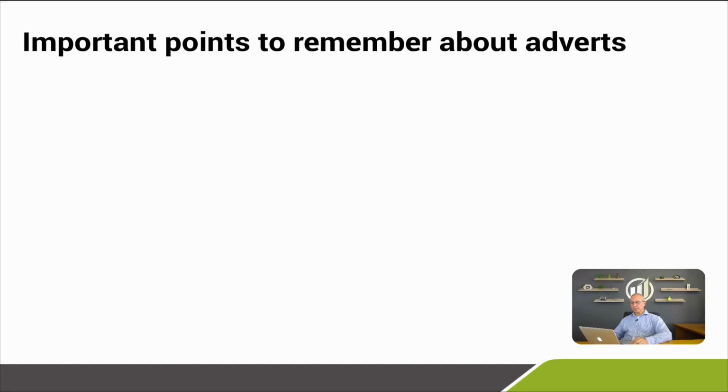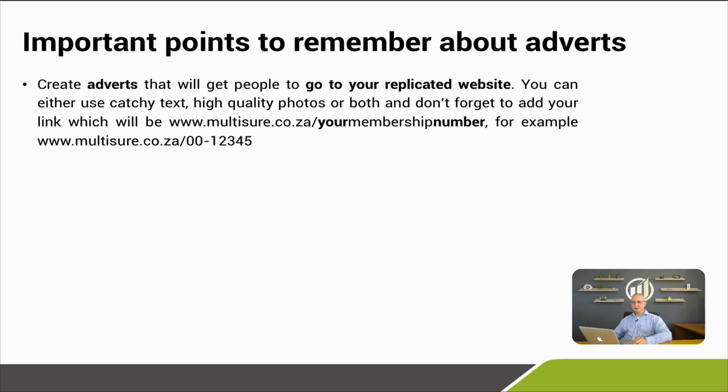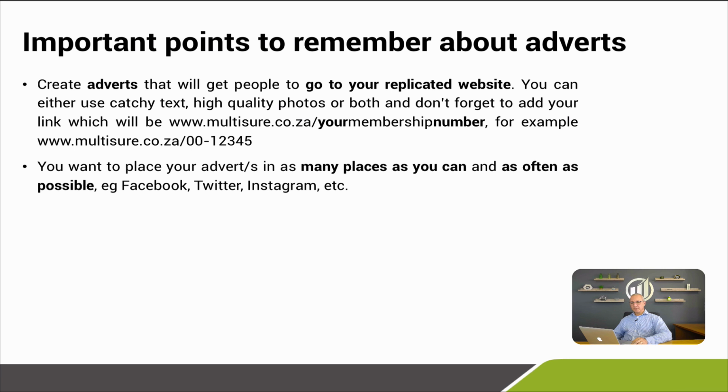Important points to remember about adverts. Number one, create adverts that will get people to go to your replicated website. You can either use catchy text, high quality photos, or both. And don't forget to add your link, which will be the Multisure website address / your membership number. And there we give you the example again. You want to place your advert or adverts in as many places as you can and as often as possible. Example, Facebook, Twitter, Instagram, WhatsApp groups, and so on.